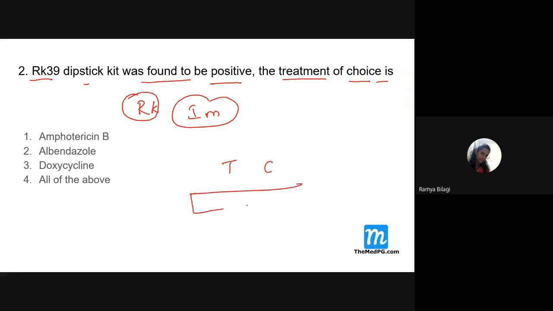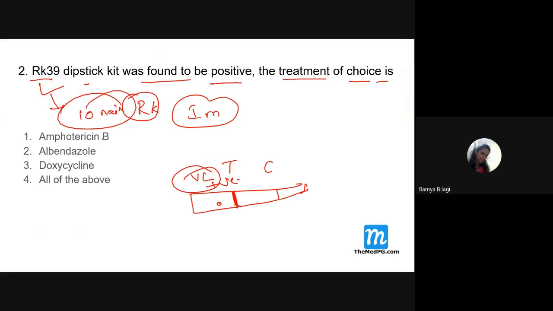We put the patient sample, and if you get a color change in the line, it is positive for visceral leishmaniasis. Within 10 minutes we can get the results. So if this test is positive, then it is a confirmed case of visceral leishmaniasis. What is the drug of choice, students? The drug of choice is amphotericin B.